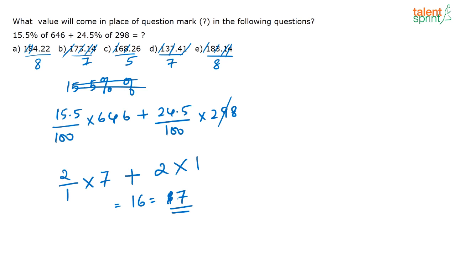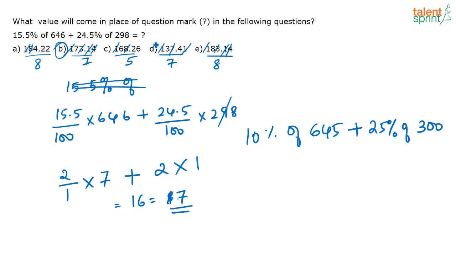Now at this point what we can try to do is get an approximate answer, and check which will be the option that will fit correctly. What is 10%? You can just do an approximation here. 10% of 645 plus 25% of 300. I am taking very close values to these numbers, because we are having confusion, either it is option B or it is option D, I am not sure. So how do I say this is option B or option D? At this point I take an approximate value and see which one will be the closest one.